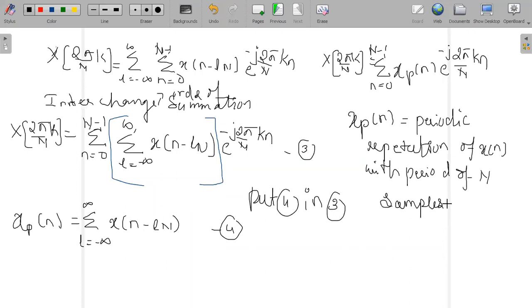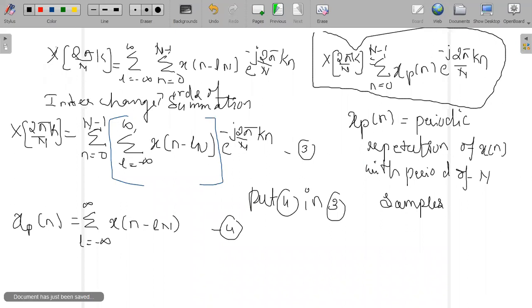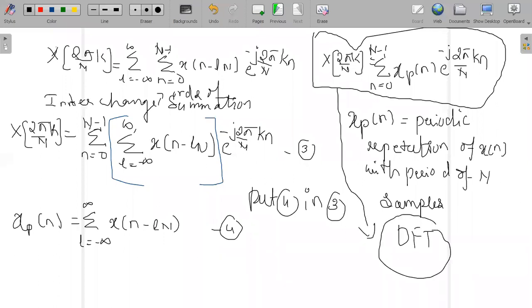So this answer which we got here, that is capital X of 2 pi by N into k, summation ranging from 0 to N minus 1 into xp of n e raised to minus j 2 pi by N into kn, this definition is called our formula for DFT, that is discrete Fourier transform.